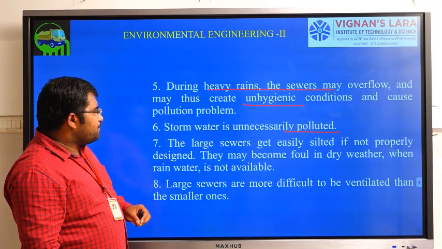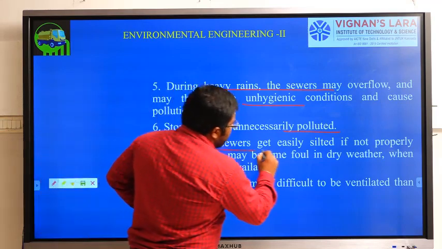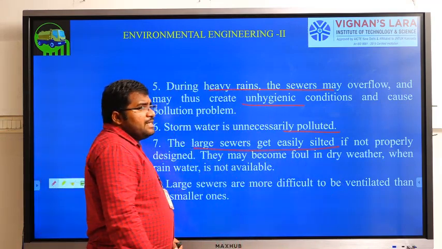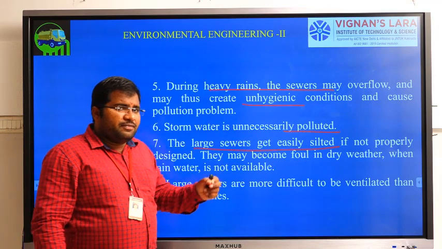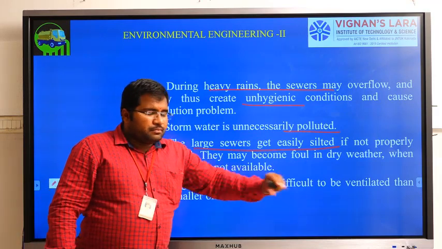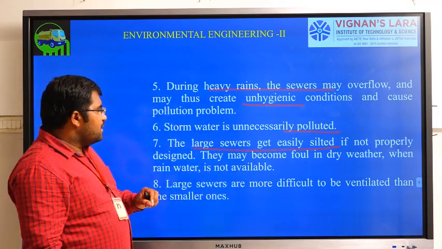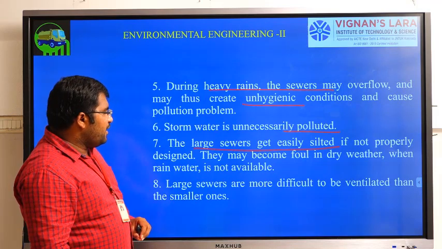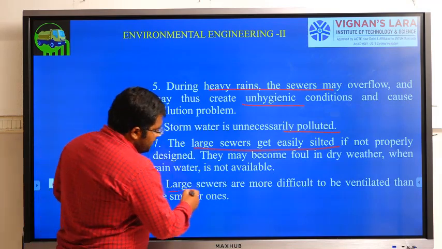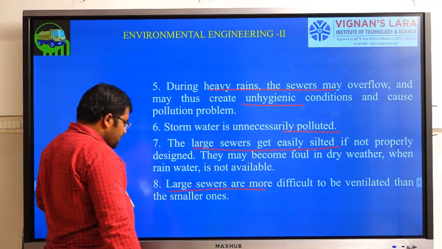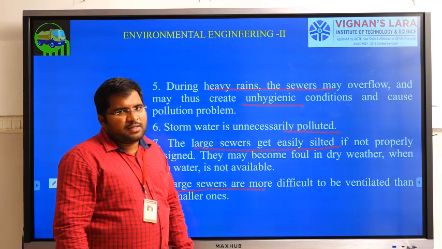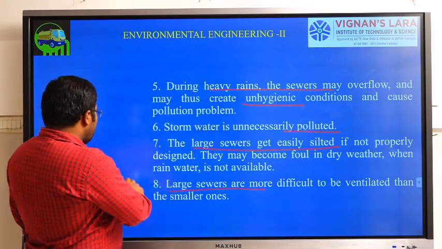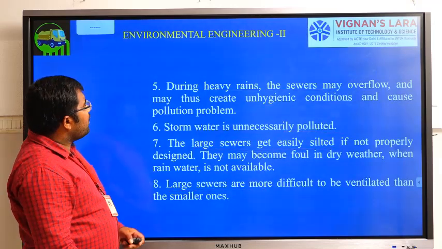Okay. So next, large size sewers will get easily silted. Silting means accumulation of sand and dirt at the bottom of the pipeline. And finally, large sewers are more difficult to ventilate than small sewers. Okay, these are the disadvantages of the combined system.